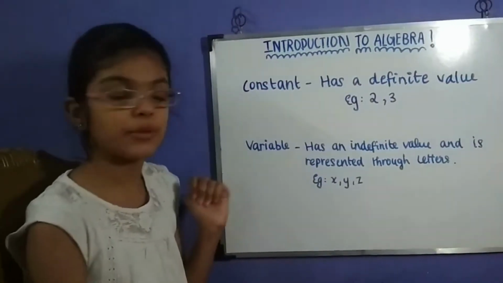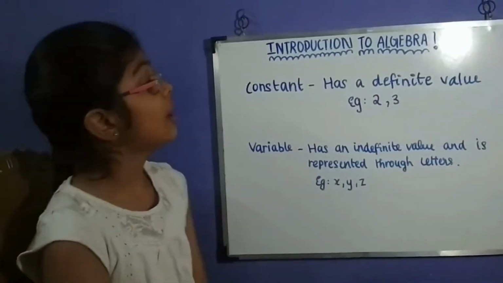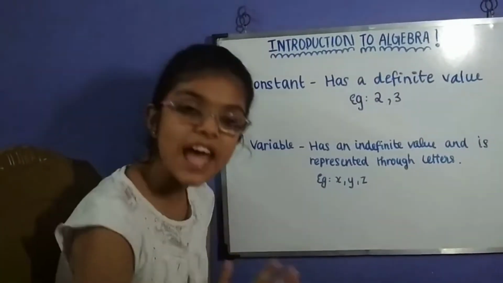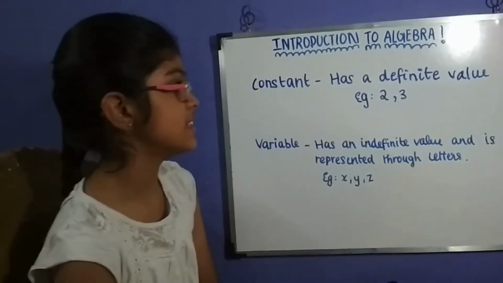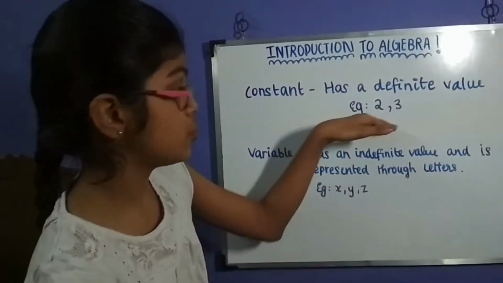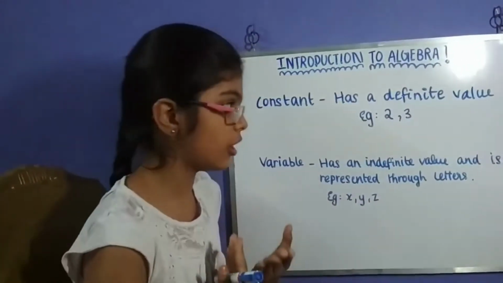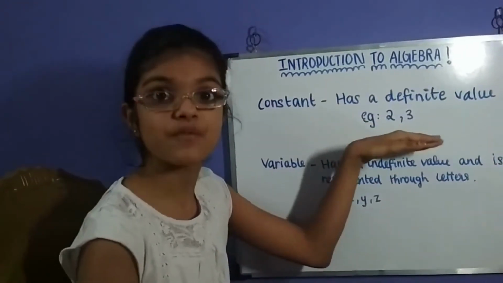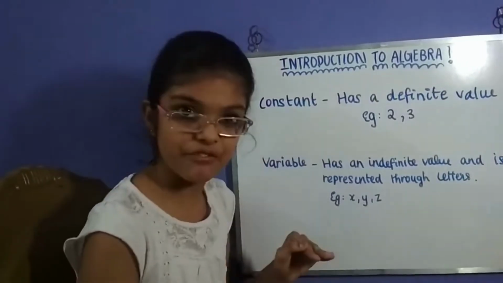Constants and variables. So, what's a constant? Well, a constant has a definite value. What does definite mean in this sentence? You see the examples 2 and 3. 2 can't change into any other number. It has the same value and it won't change. That's why it's called definite.